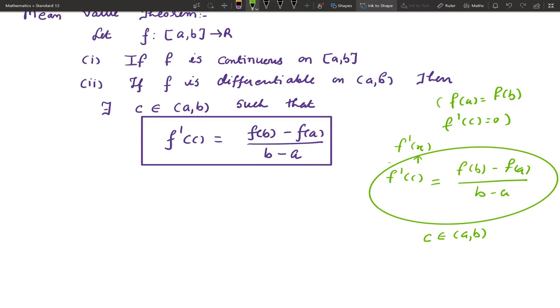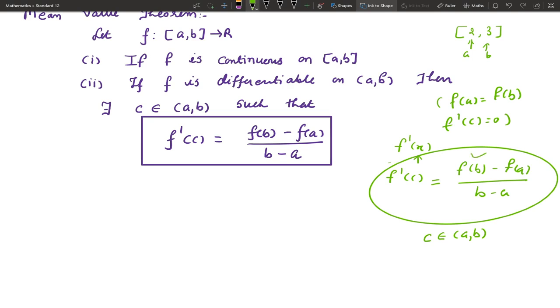Again, f of x is given, find f prime x, replace x by c, so you will get f dash c, that is you will get the LHS. Now the closed interval will be given, so from that closed interval you can know the values of a and b. Suppose your closed interval is 2, 3, then a is 2, b is 3.